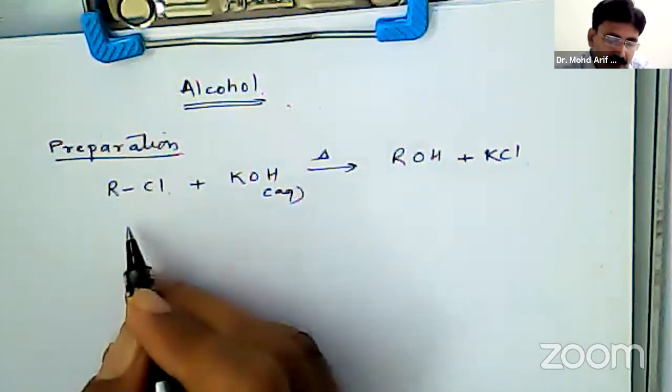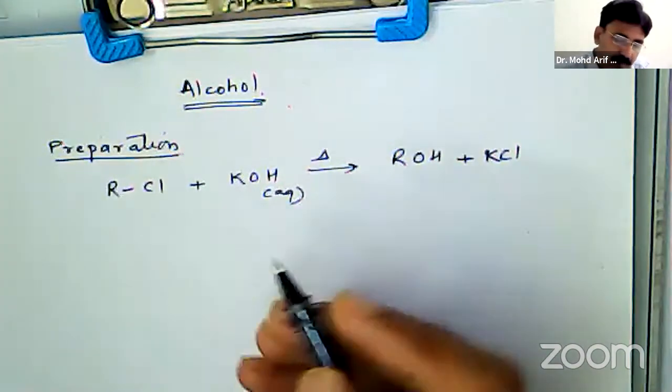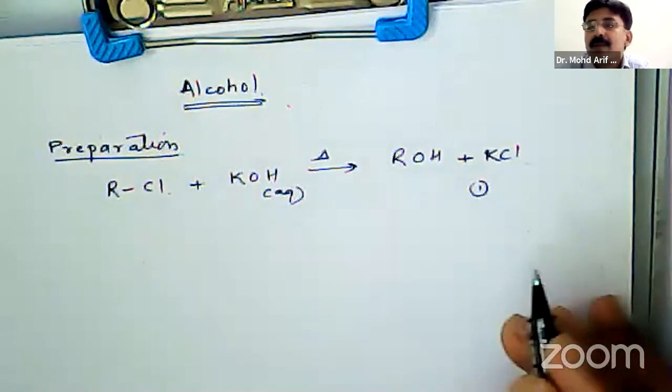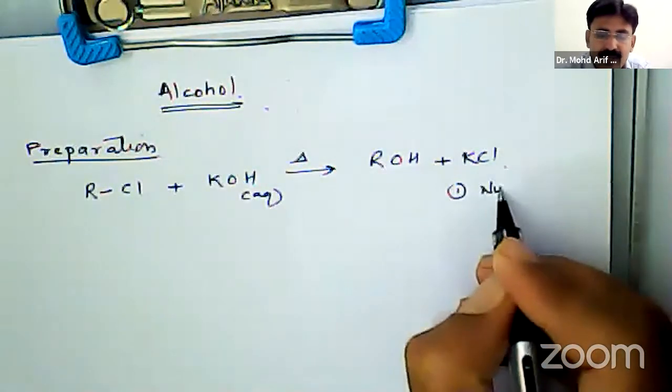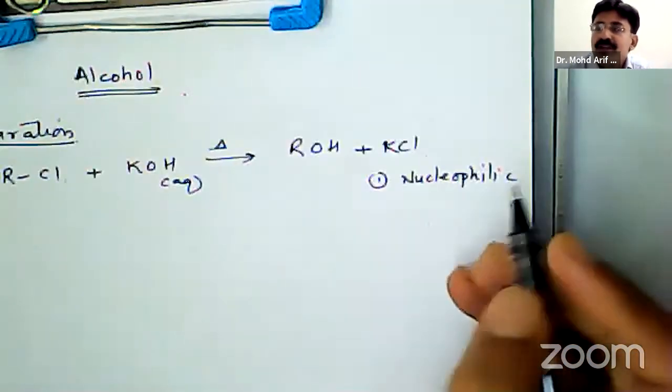Similarly, we can use sodium hydroxide here. It is a nucleophilic substitution reaction.